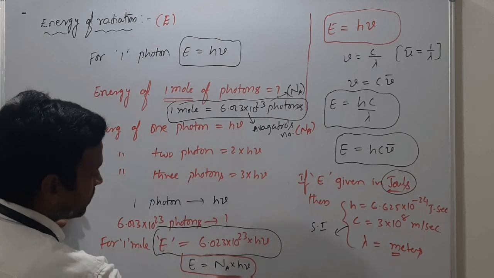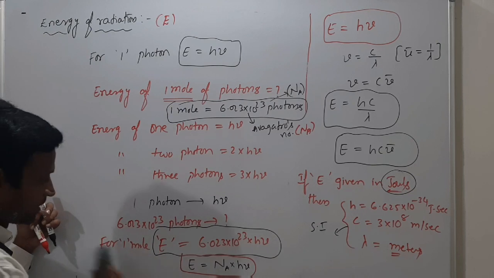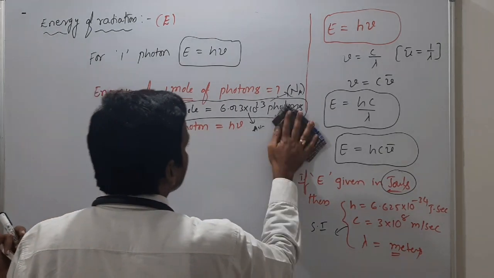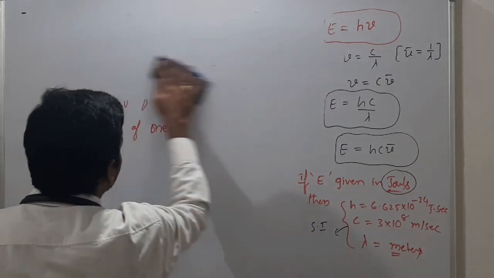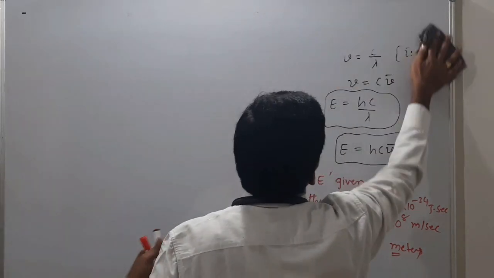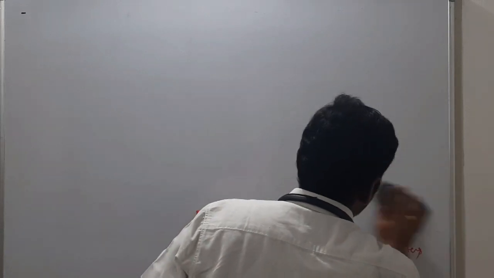So take a note and write down all these things. Very, very important for us. Okay? Take a screenshot and write down, or pause the video and write down. So you have energy also here. What is energy? Energy E is equal to h nu or hc by lambda. So finally you have units as well as some formulas.